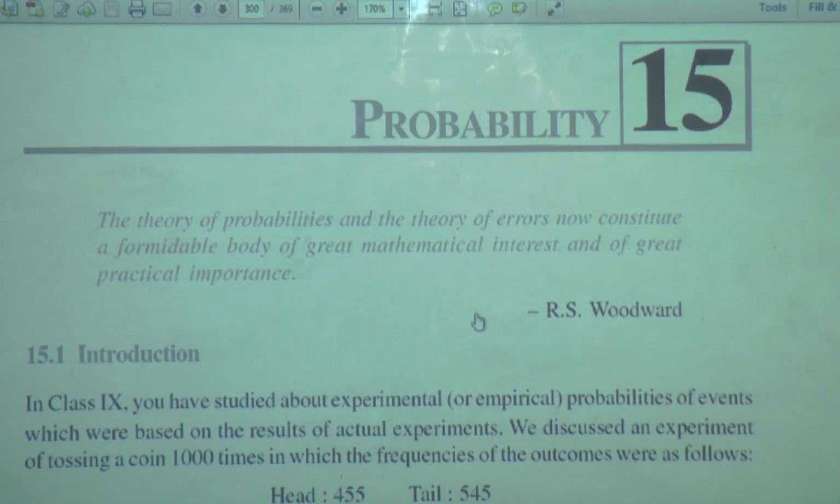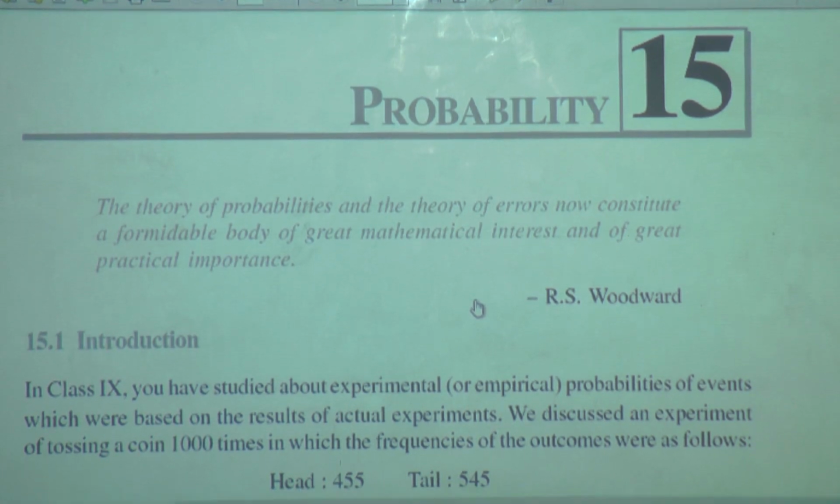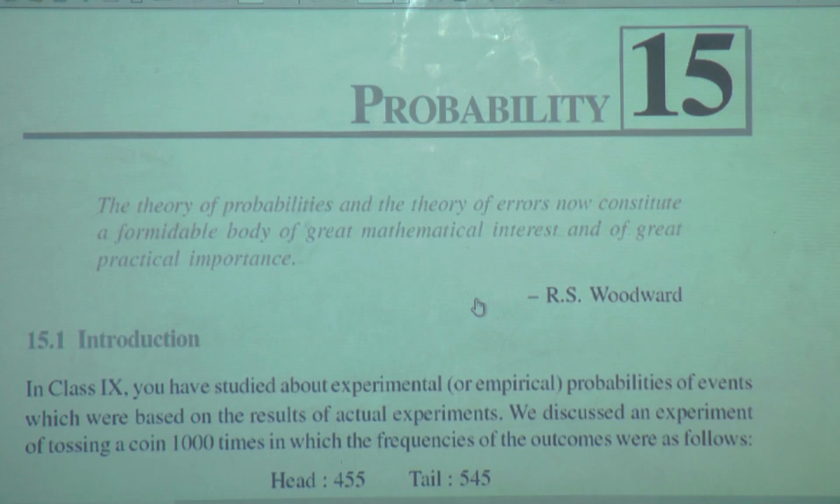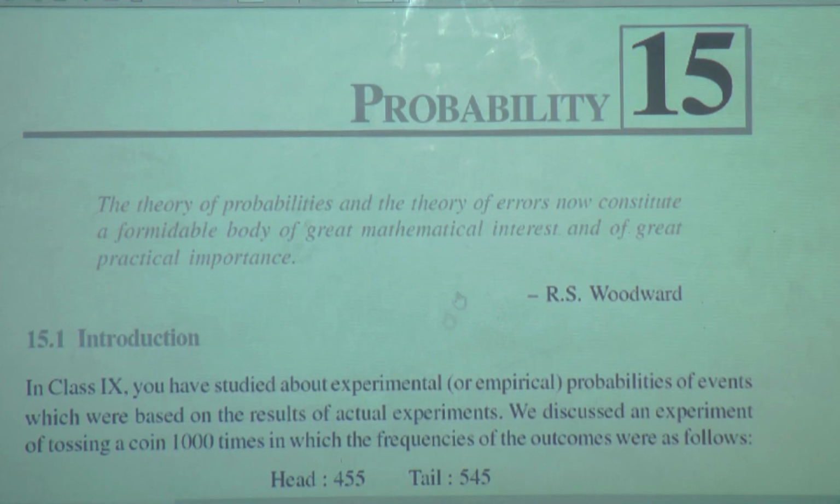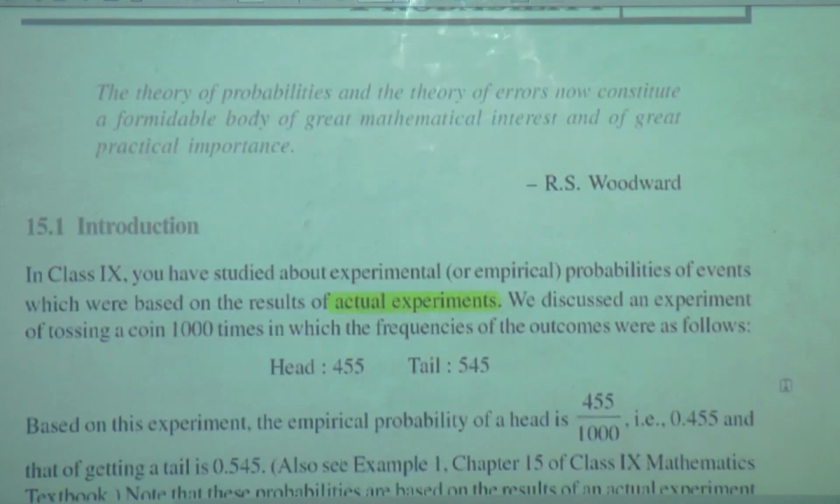In class 9 you have studied about experimental or empirical probabilities. The meaning of the word experimental is empirical. Probabilities of events which are based on the results of actual experiments. We discussed an experiment of tossing a coin 1000 times in which the frequencies of the outcomes were as follows.